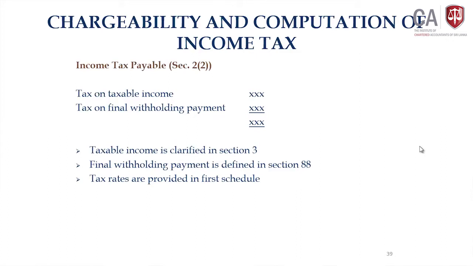Item 3, tax rates of trusts. Item 4, tax rates of companies. Our syllabus is mainly on company taxation, therefore you have to go through item 4. You have to see what are the proper tax rates to be applied as per the first schedule on the taxable income as well as final withholding payments. We come to the calculation.